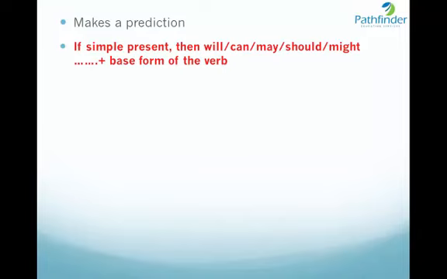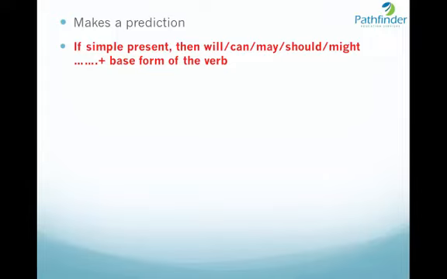Another use of conditional tenses is to make a prediction. For example, if I make a prediction, then the clause that follows the if word should be in simple present, and the clause that follows the comma always carries the words then, will, or, can, may, should, might, plus the base form of the verb.